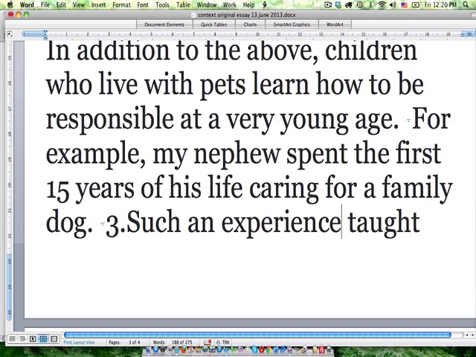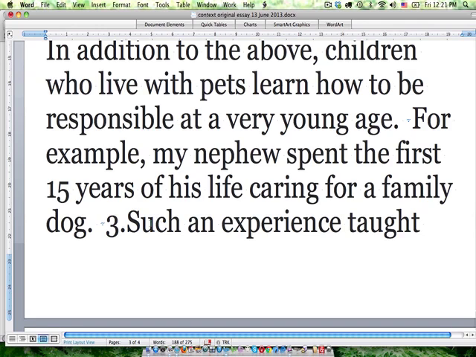Such an experience taught him blah, blah, blah. I could have put "this experience," or maybe "this life lesson," something like that, or "life lessons such as this taught him," these sorts of phrases, just really making reference to the sentence that comes before it.